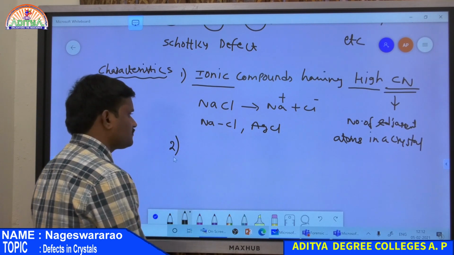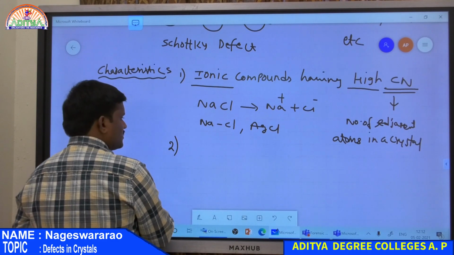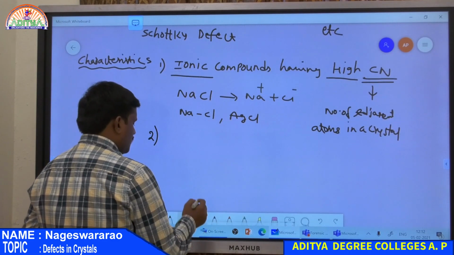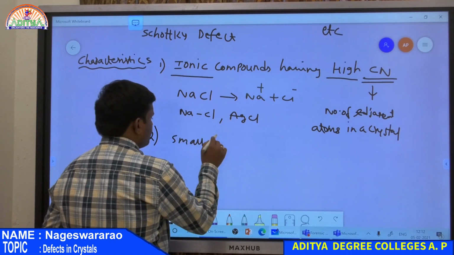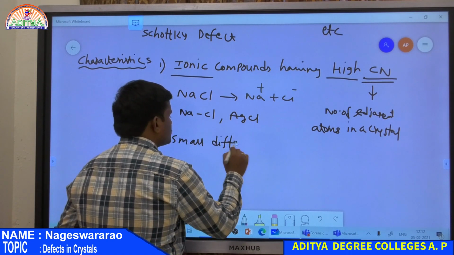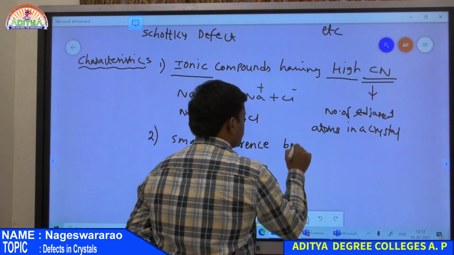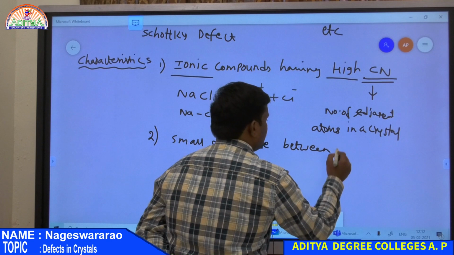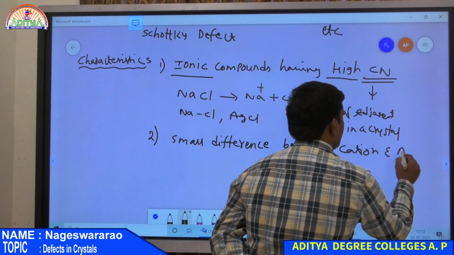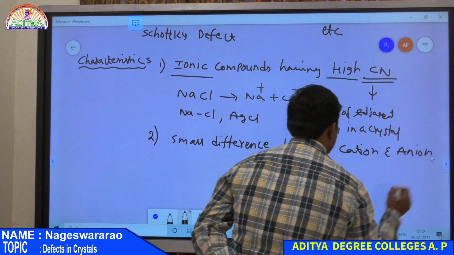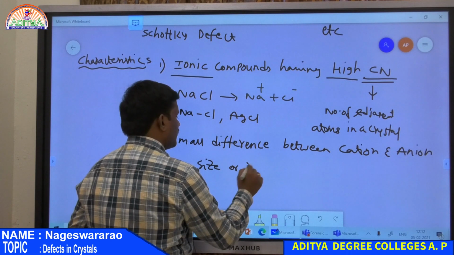Next, the second one. Schottky defect arises when there is a small difference between the cation and anion size or radius.